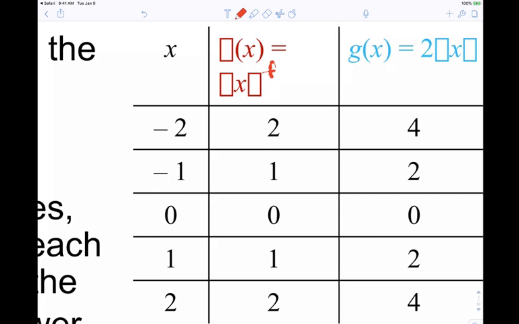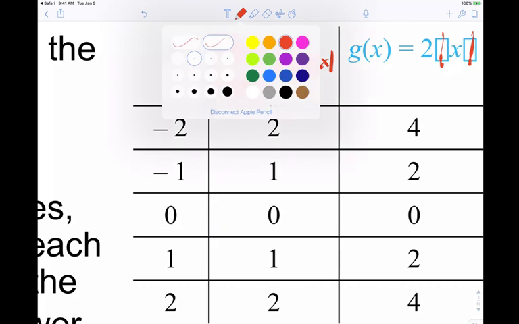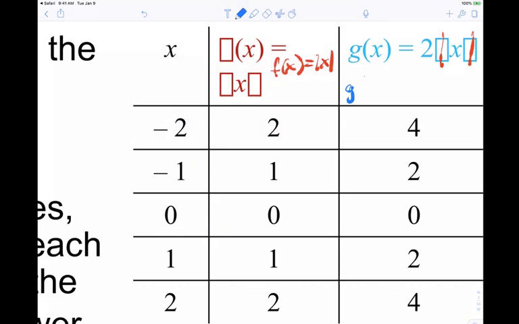I don't know what's going on with the pen. But anyway, f of x should be equal to the absolute value of x here. And then g of x is, again, absolute value. It's supposed to be g of x equals 2 times the absolute value of x, right?